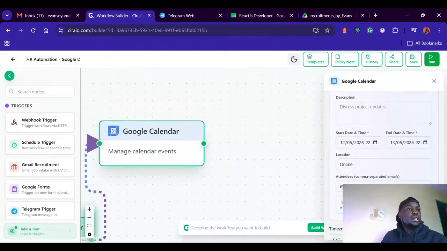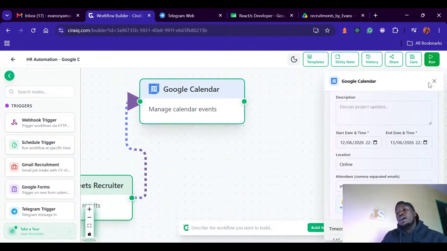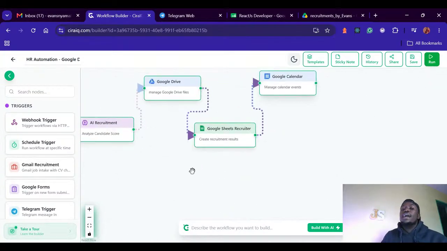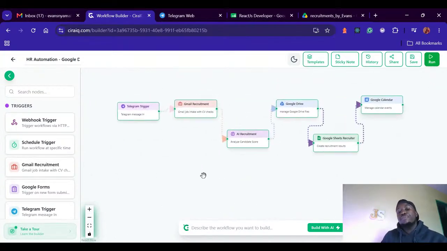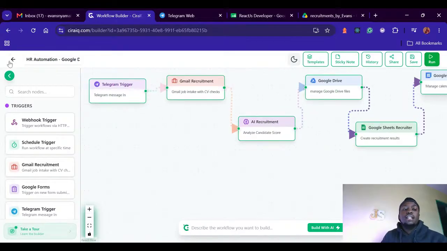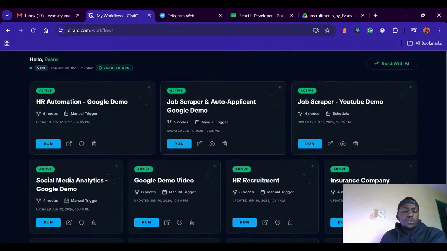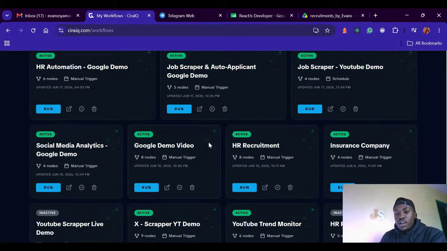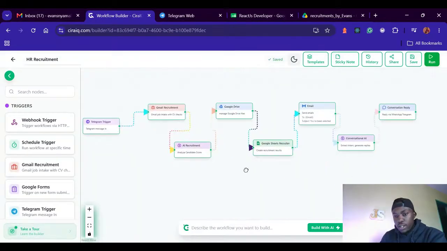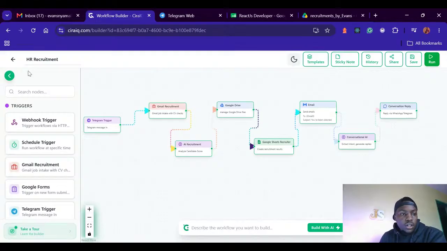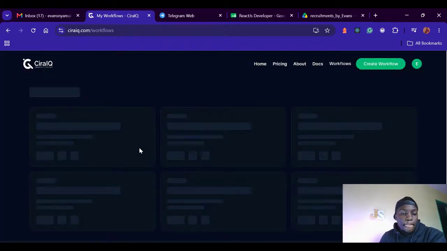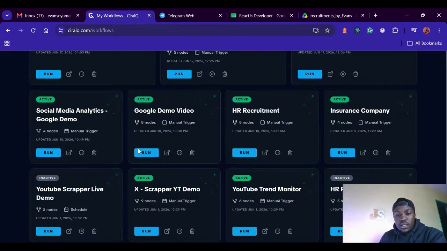So that's just an example of an agent. To know how good agents really are, you can go ahead and connect multiple agents. For example, let's say I have that HR automation agent every time you do recruitment. I can do something else. Let me see what this workflow has to offer. Now, this is the same workflow. Let me see.